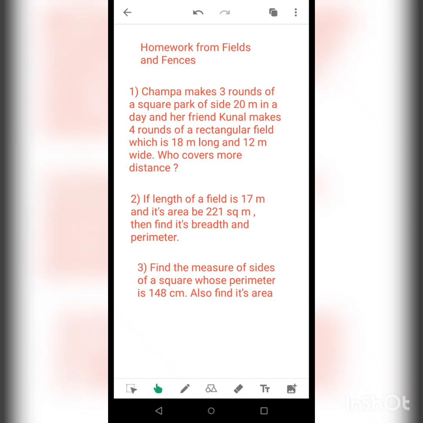Now regarding question number 2, length of the field is 17 meter and its area is 221 square meter. Then find its breadth and perimeter. So first thing to do is finding out the breadth and then move on to find out its perimeter. Now question number 3, find the measure of sides of a square whose perimeter is 148 centimeter. Also find its area. Now these types of sums you have already been habituated with. I think there would not be a problem in solving them.